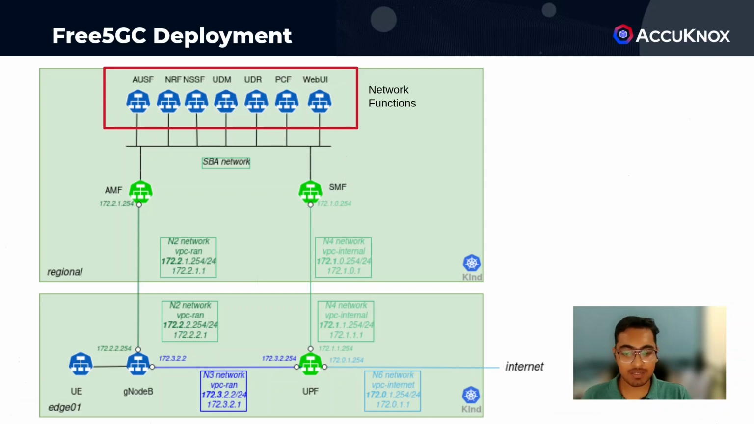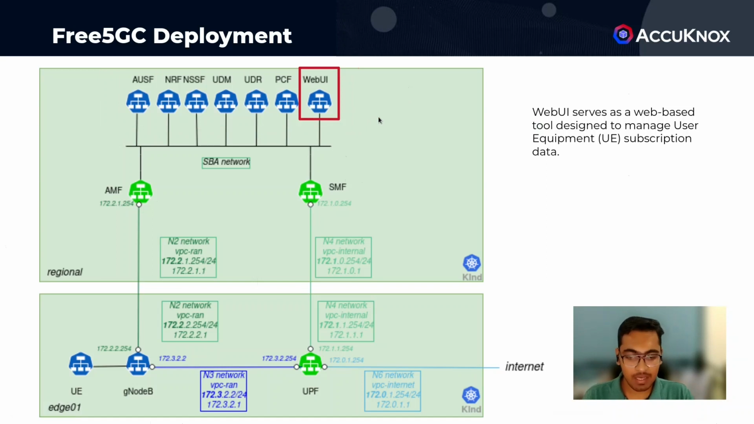We have a register subscriber in the free5GC scope and UE RAN SIM running on the Edge 01 cluster and simulating a gNodeB and subscriber UE. The Web UI serves as a web-based tool designed to manage user equipment subscription data. It plays a crucial role in aiding the free5GC core network manager by facilitating the configuration of UEs and providing the ability to monitor the status of activated UEs. Let's see the Web UI in action.